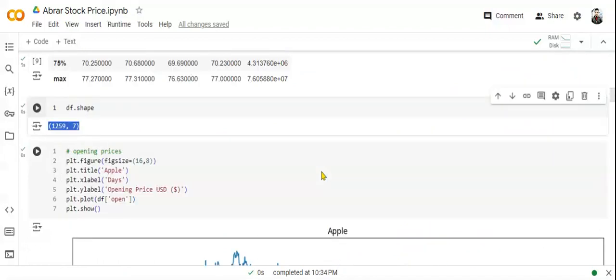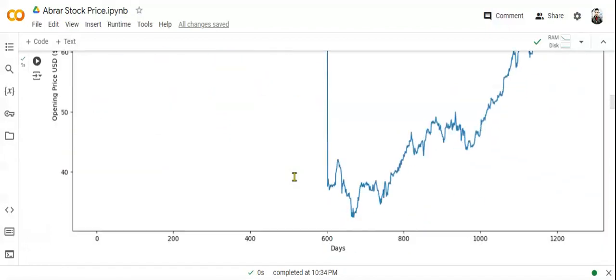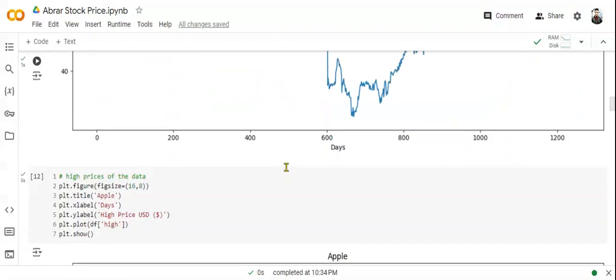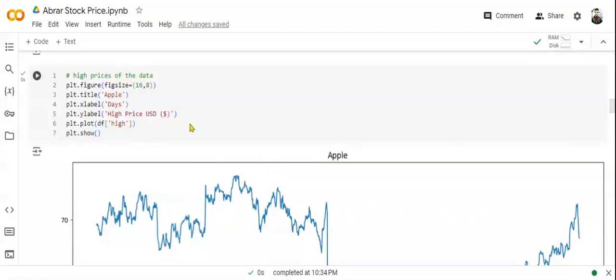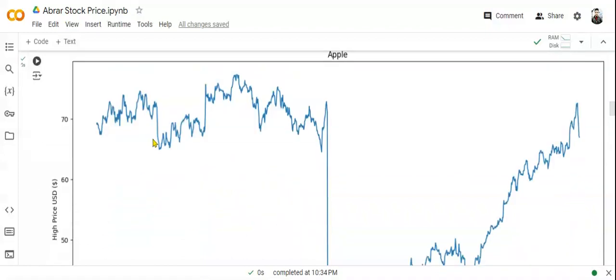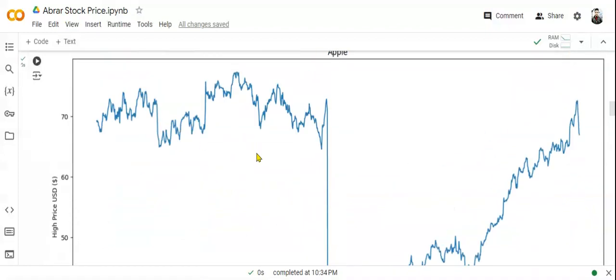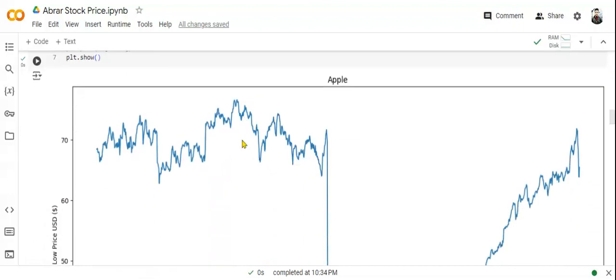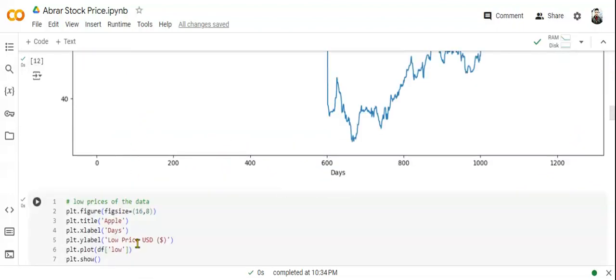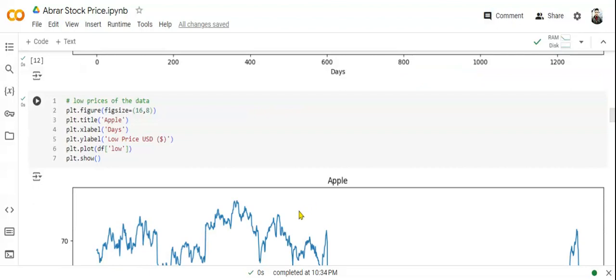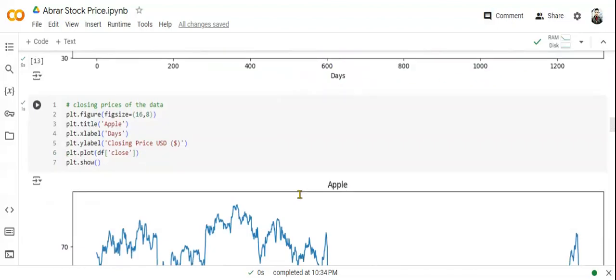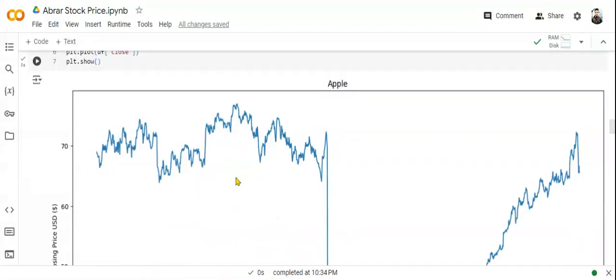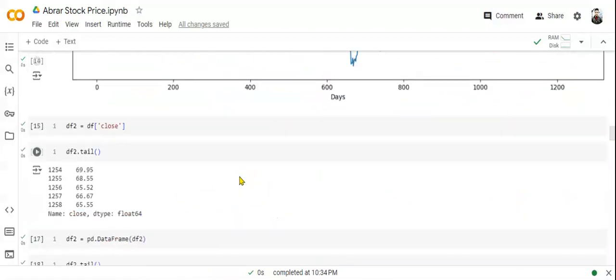You can see the graph of the opening price, and then we use the high price of data, and we labeled it as Apple days high price, Y label as high price, and X label as days, and plot as high. You can see the high graph here, and then did the similar thing for low. Here you can see the low graph, and a similar thing for the closing one. The graph is here, we can see.